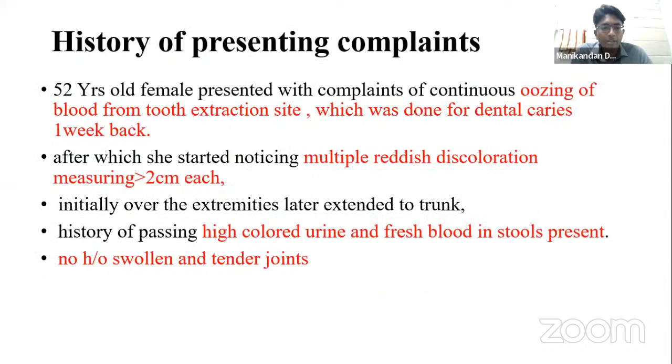Dr. Nikhil, from the history, what are your possible conclusions? Sir, from the history, we can see that the patient is having multiple superficial bleeding presentations. So it points more towards a bleeding disorder rather than a clotting disorder. We already asked about any swollen tender joints. This mainly rules out coagulation disorders, since she doesn't have any deep bleeds. It is more superficial bleeds only.